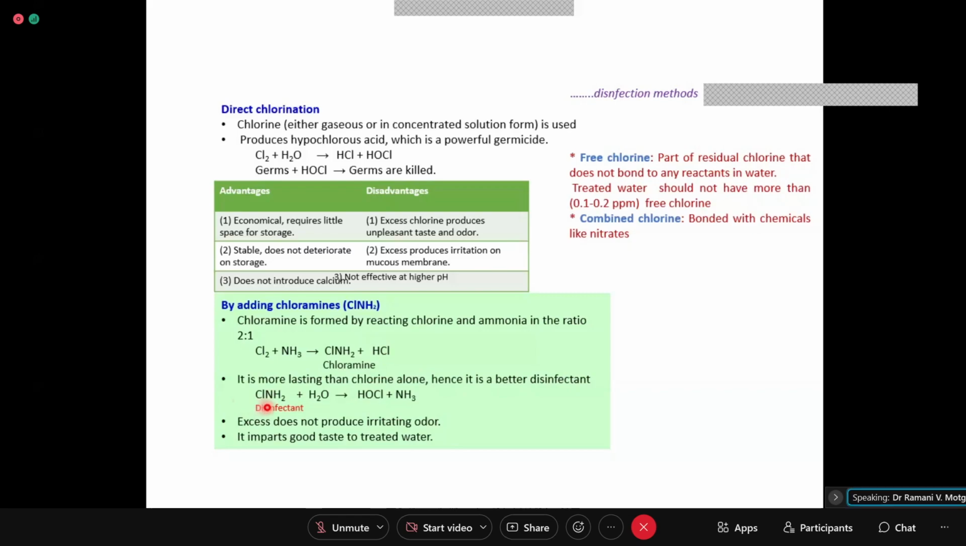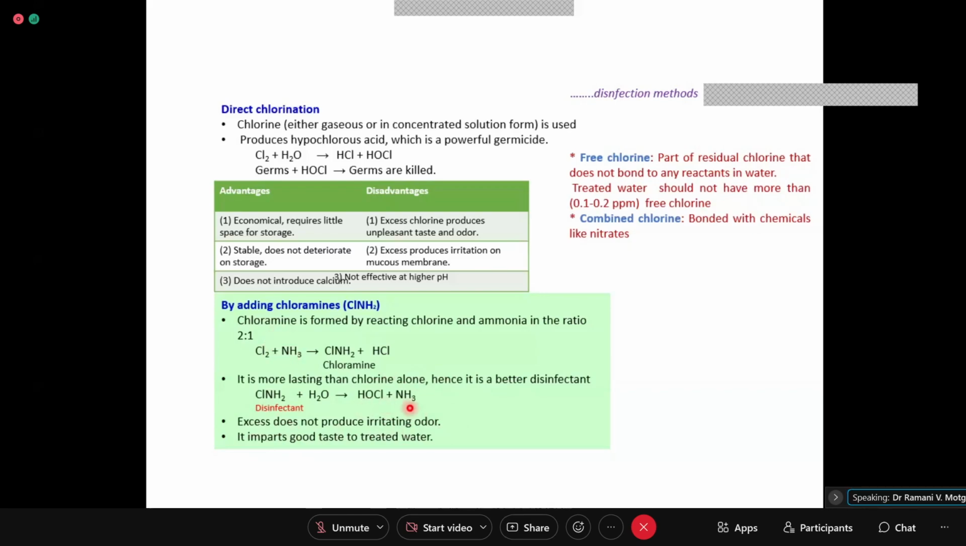ClNH2 plus H2O gives HOCl plus NH3. Okay, so this is how you are getting ammonia again. Now, one of the drawbacks of this is the ammonia: if there is copper plumbing, copper rivets or copper joints, ammonia tends to attack the copper metal, and all those places where rivets, bends, joints, and plumbing of copper are there will get corroded. Okay, excess does not produce irritating odor.